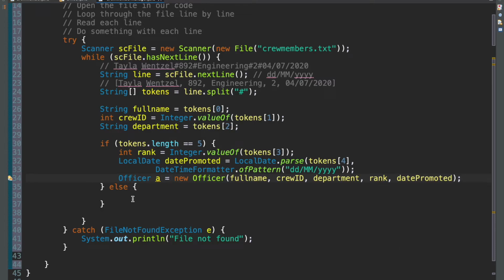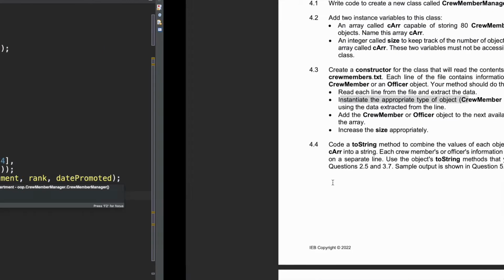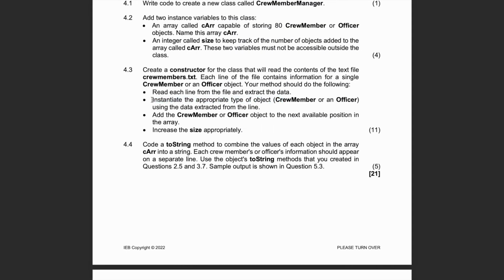And now to handle the case when we're dealing with a crew member. Remember, crew member only has these 3 fields to worry about. We don't have anything else to stress about. So in our case, we'll just say crew member, call it A again, is equal to new crew member. And now we only need to worry about these first 3 fields here. So full name, crew ID, department, done, right? So this part has been successfully finished, instantiating the appropriate type of object.